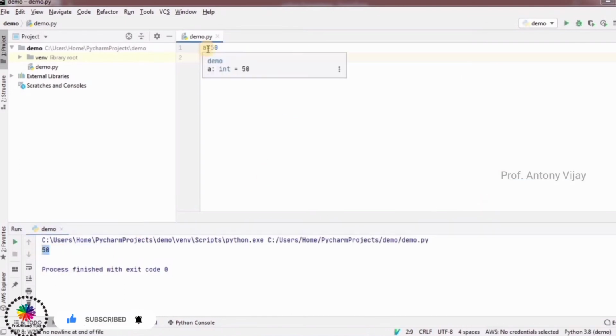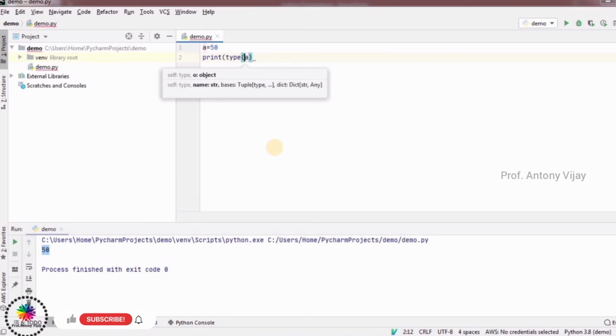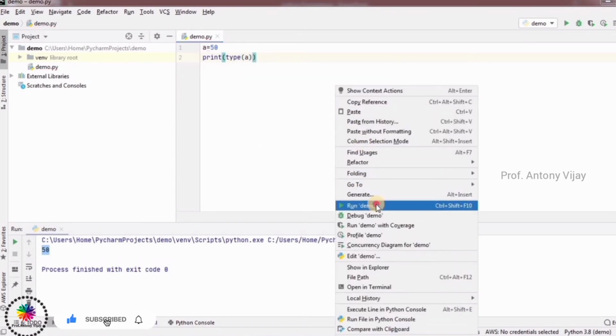Here a is a variable, storing the value 50. So this is the normal way we are printing the value. How to identify the type of this particular variable? If you want to identify the type of the variable, you are supposed to use type. Type is a predefined function. You have to mention type, then run it. You will get what type of data it is.